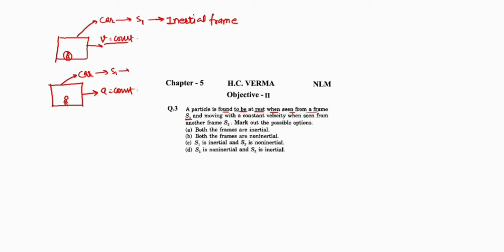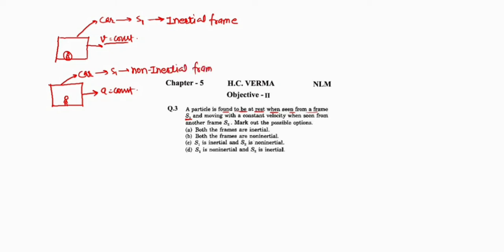First check out whether the passenger is in rest or not with respect to car. Yes, definitely, as the passenger is sitting in the car, it will be in the rest with respect to car always. And the car is moving with a constant acceleration, so the car is non-inertial frame.